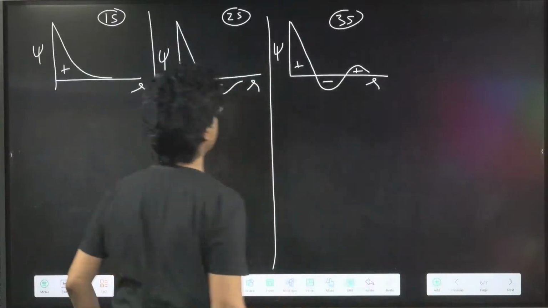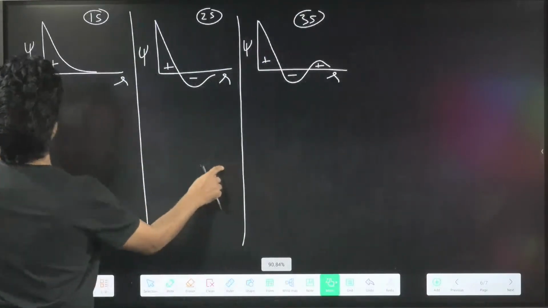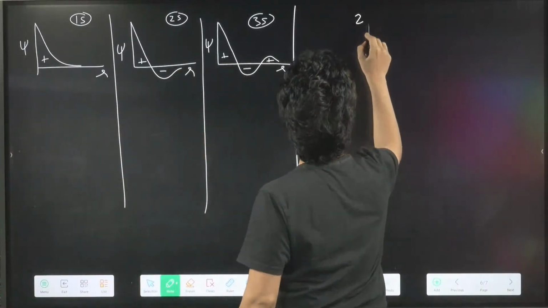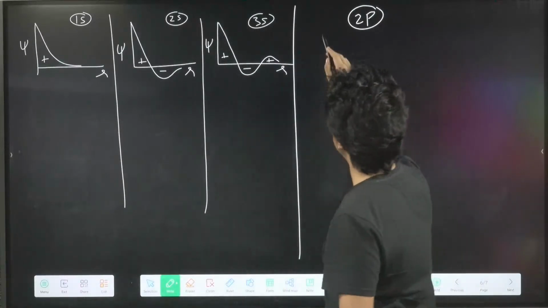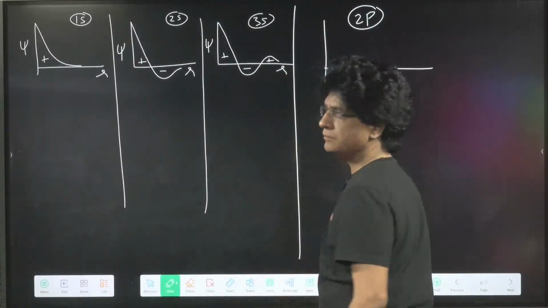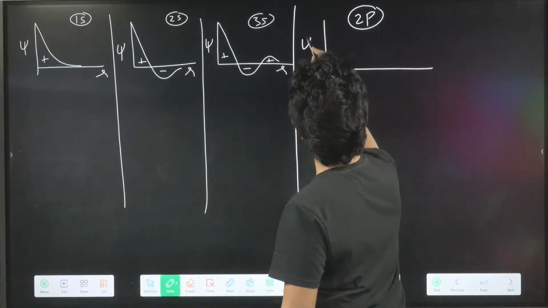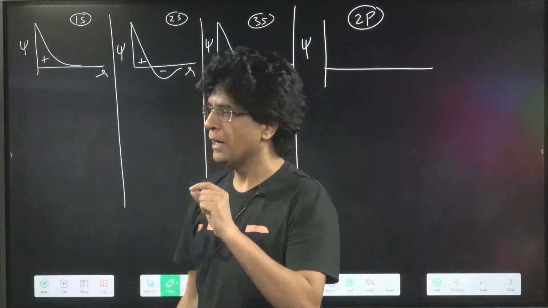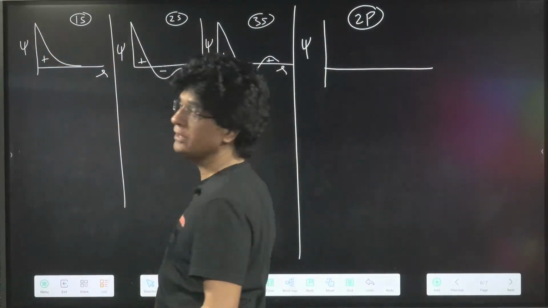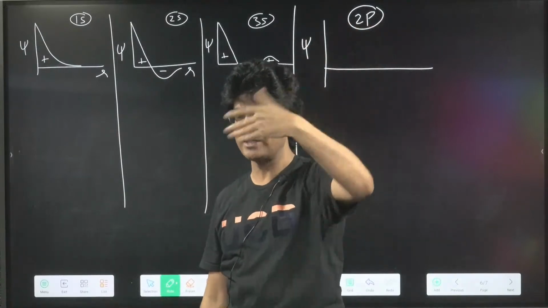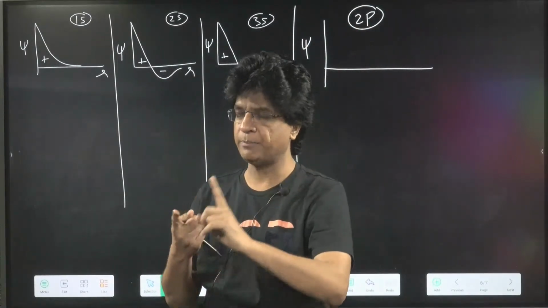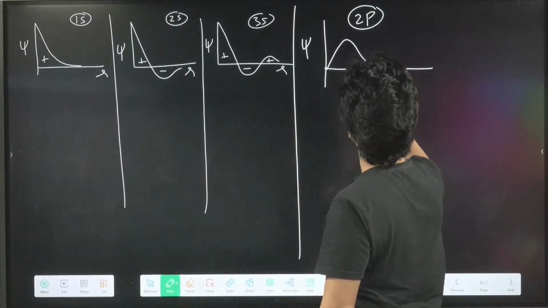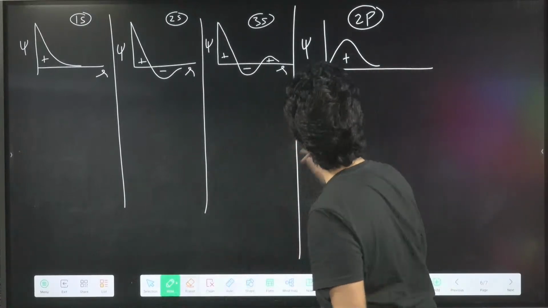So come over here. That is it. Now let us go with the P orbital. Say for P, this is for 2P. When you solve it for 2P, what will you get? This is psi, and remember that only the S subshell or S orbital begins with a non-zero value. Other subshells or orbitals begin with zero value. Out here, this one plus. Okay, getting it?